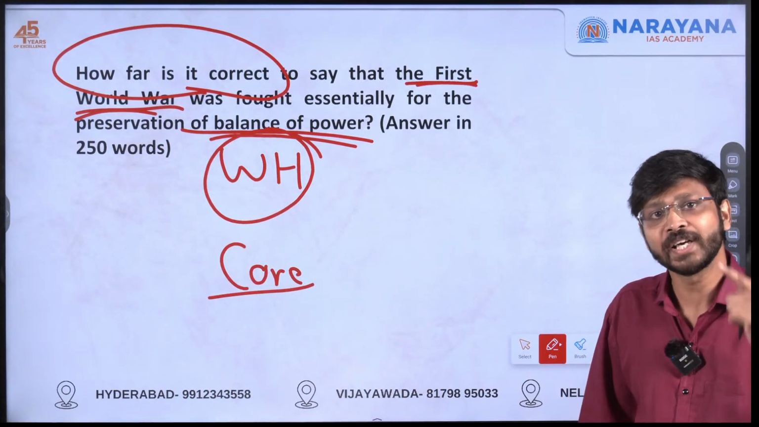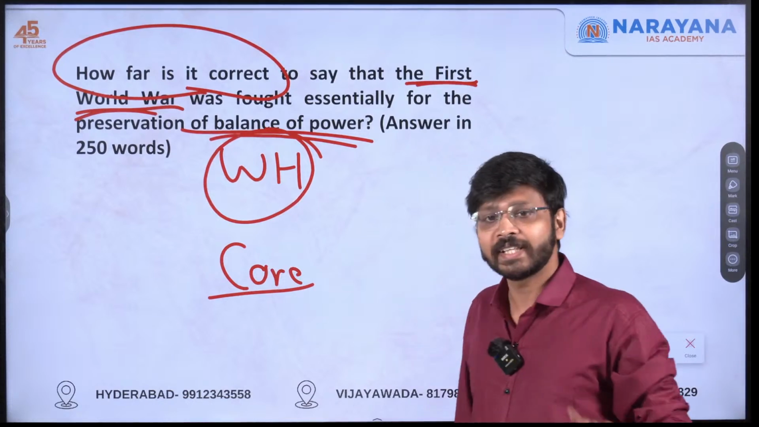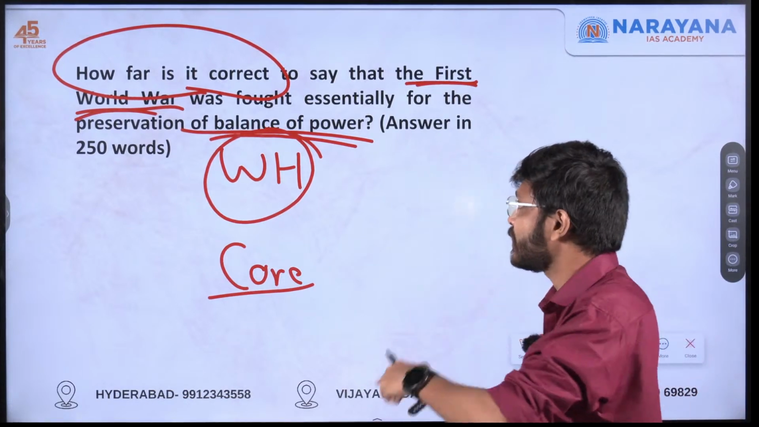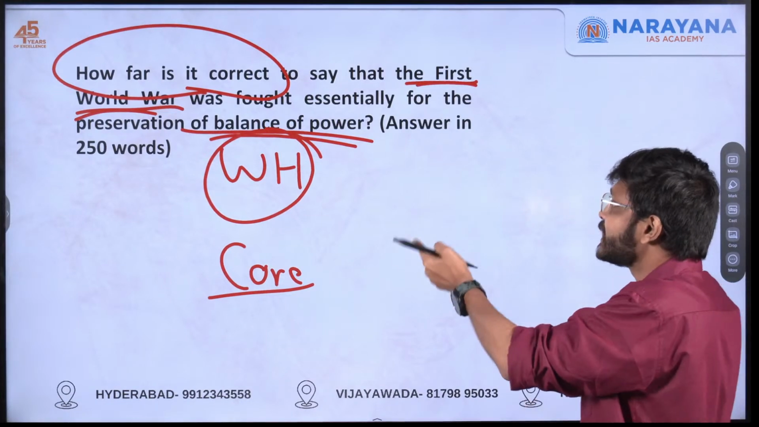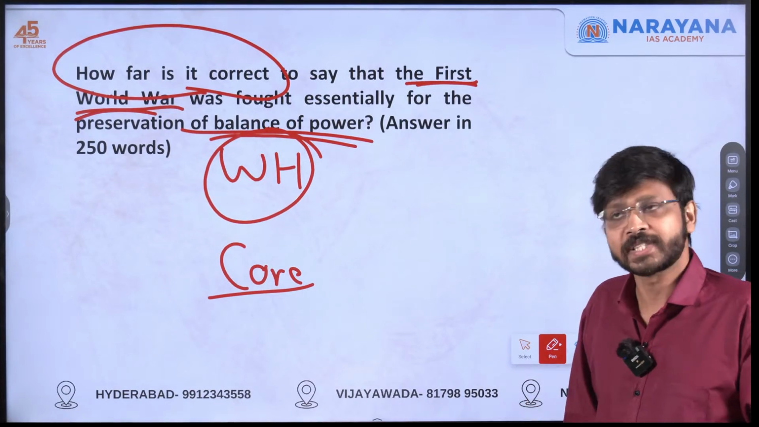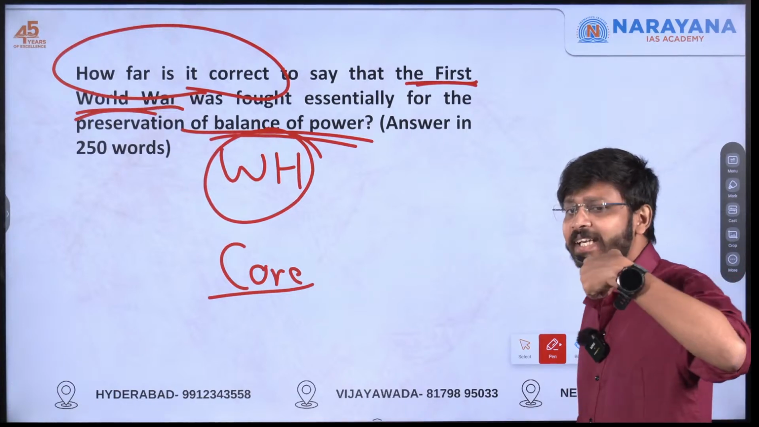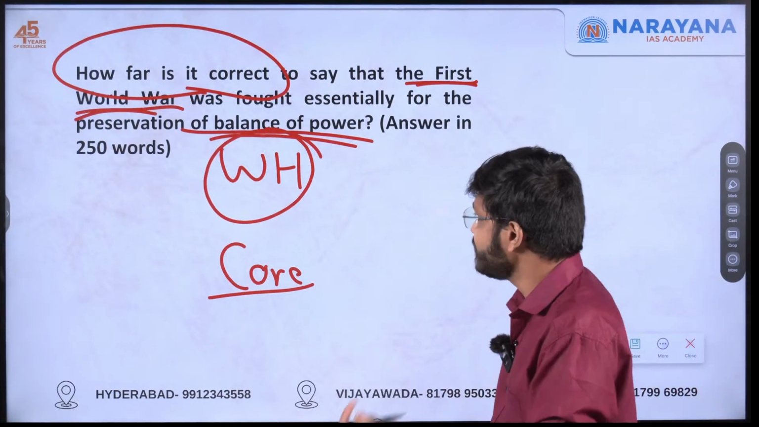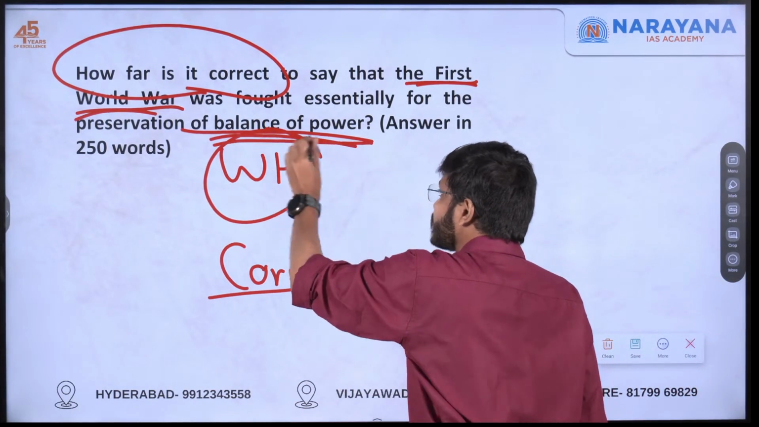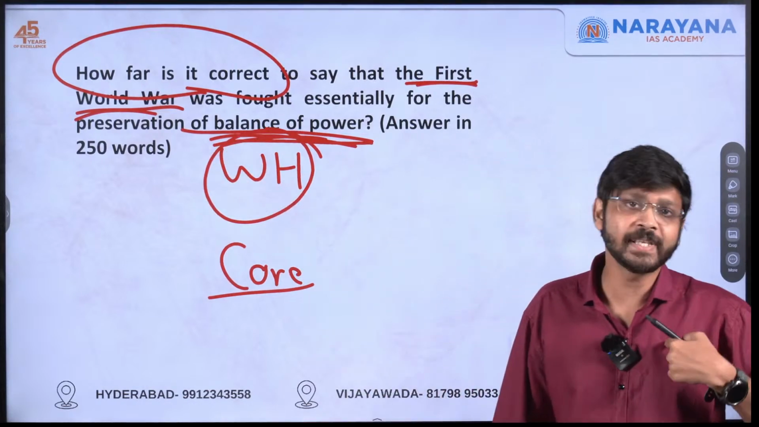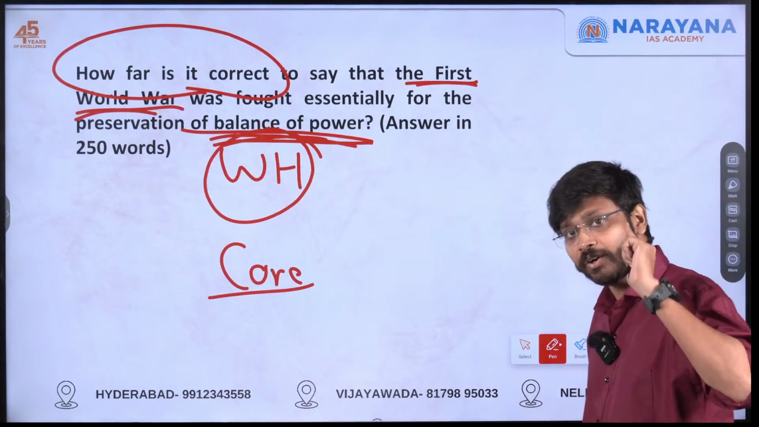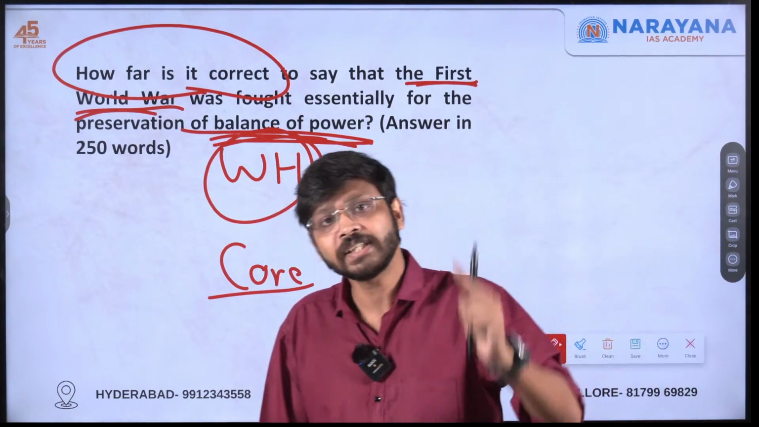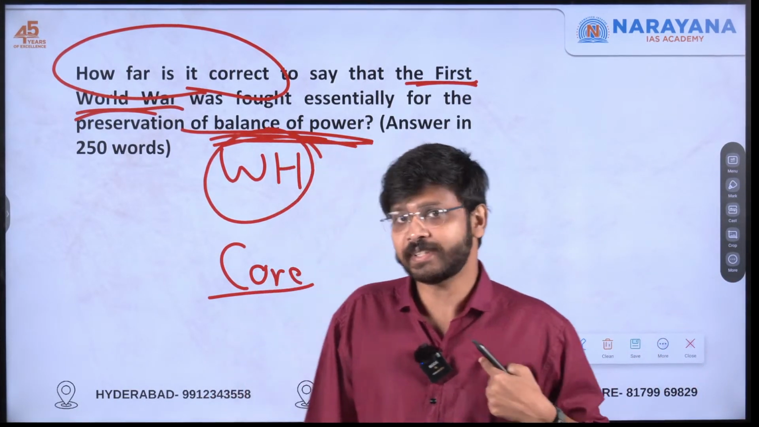How far means what? You have to take a stand. You can either take a stand that it was not, maybe you can stand against this, or maybe you can say that it is correct to say that it was fought for preservation of balance of power. But the stand I will be taking is that it was for balance of power. I'll be agreeing to that statement, but I'll also be saying that it was not just the balance of power, but other factors were also there. This is the stand I will be taking.